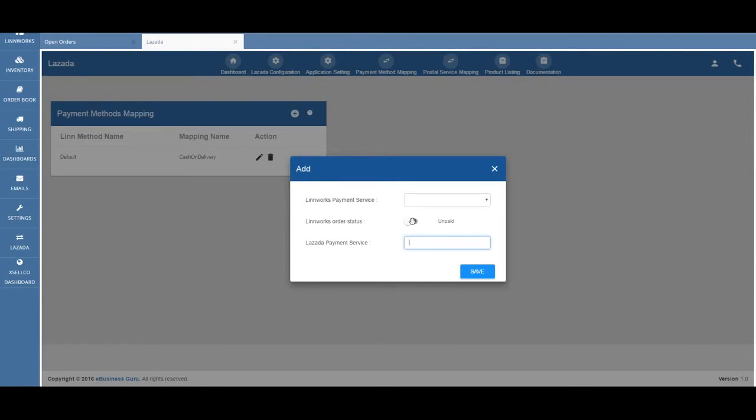Make sure that you have the Limworks order status button toggled as paid if you want to see paid orders come through into the order import in the Lazada connector dashboard. Once you've got this set up, hit save, and then you can press the cross symbol to close the window.